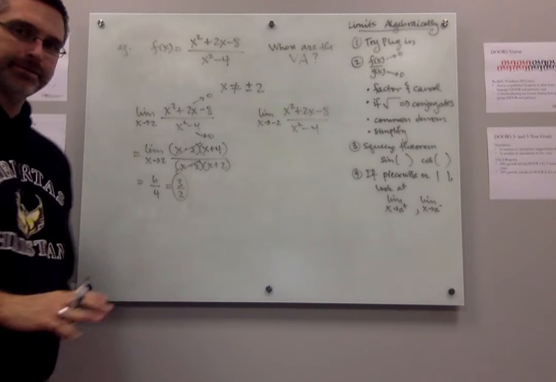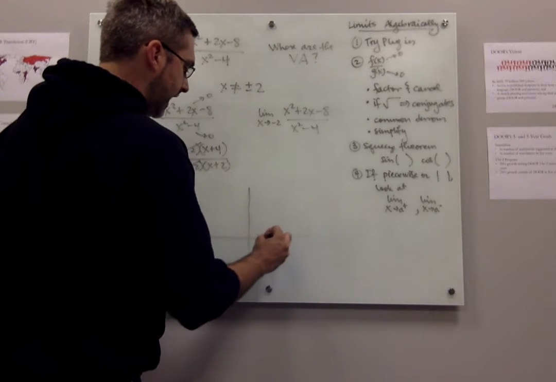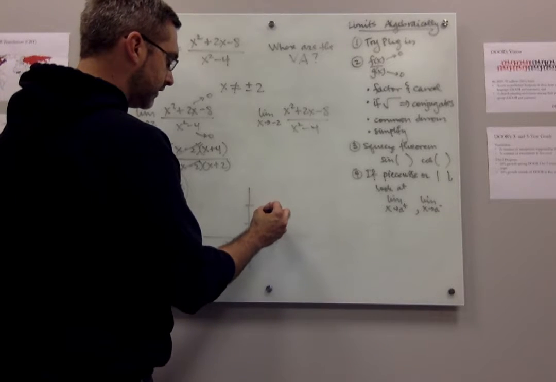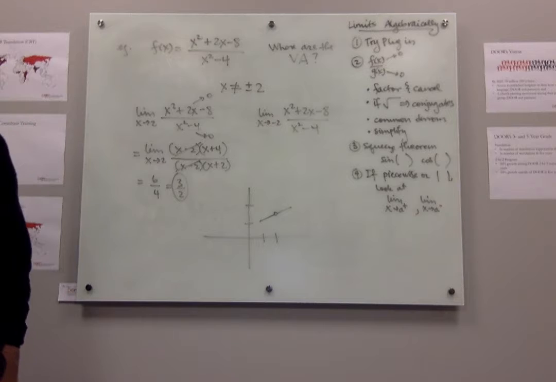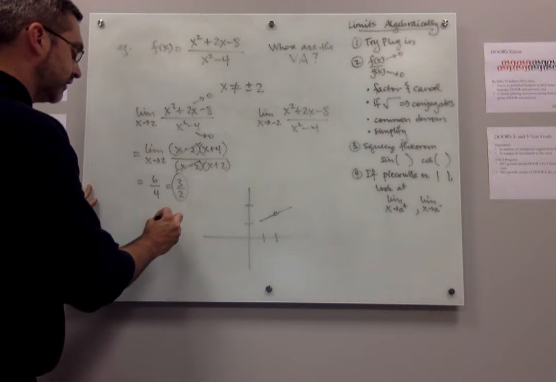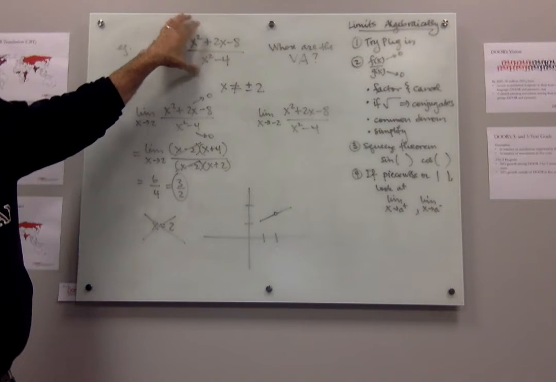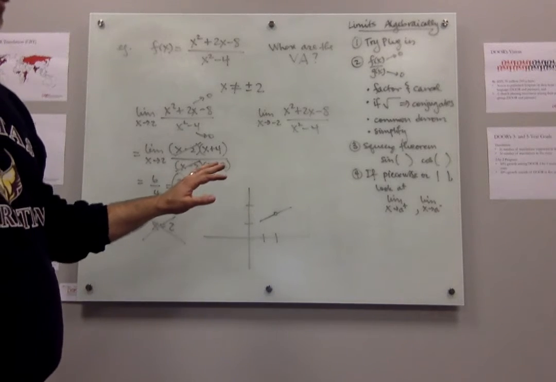What does that tell me? If I was graphing this, at 2, the limit is 3 halves. I don't know exactly what that looks like, but it's not defined at 2, but it's probably going to look something like that. Is that a vertical asymptote? No, that is not a vertical asymptote. That's not becoming infinite. So we do not have a vertical asymptote at x equals 2. So just because the bottom goes to 0 doesn't mean you have a vertical asymptote. If the top goes to 0, you've got to do some checking first. Make sense?